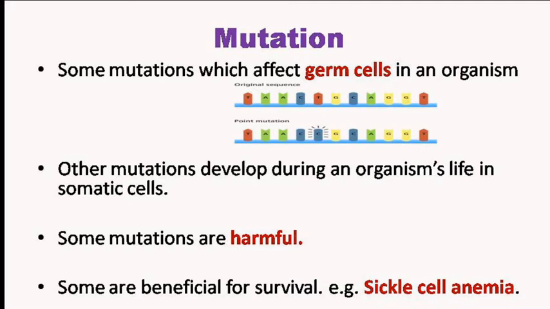Due to the sickle shape of RBCs, this disease is advantageous to prevent malaria because the malarial parasite can't live inside the RBCs. So this type of mutation is also beneficial for survival.